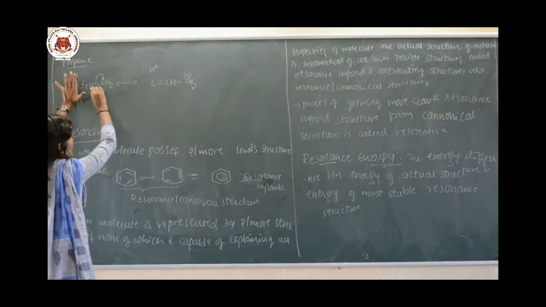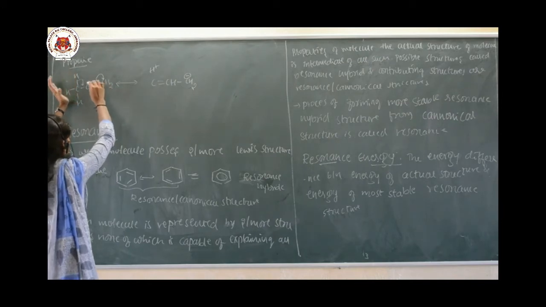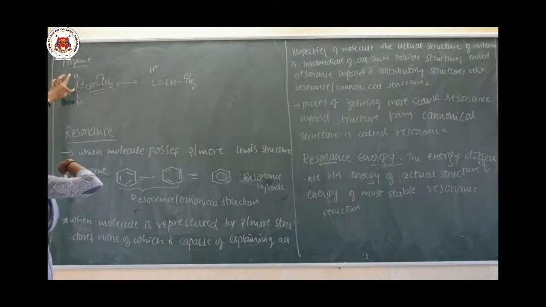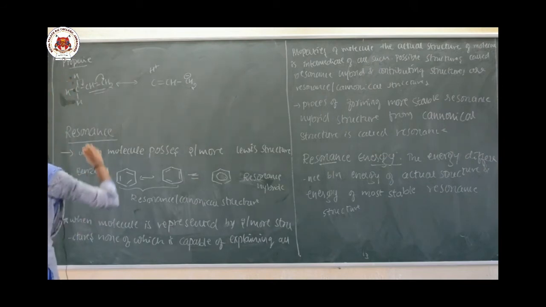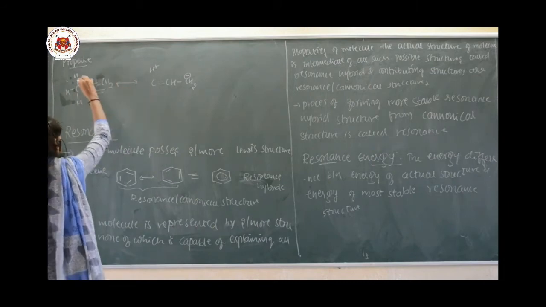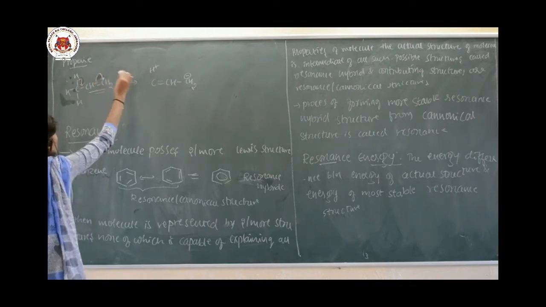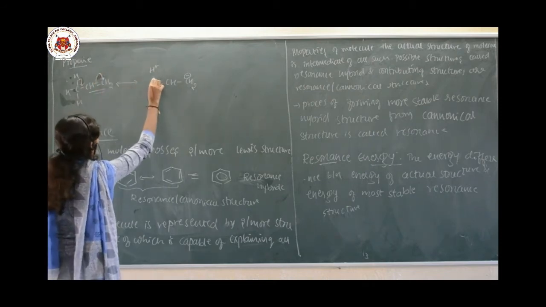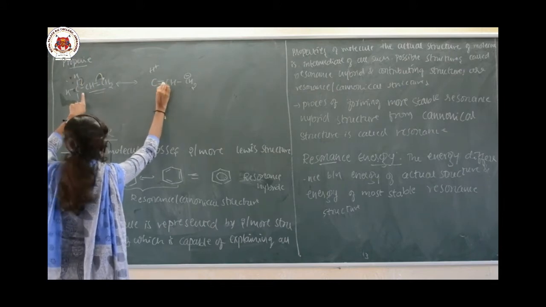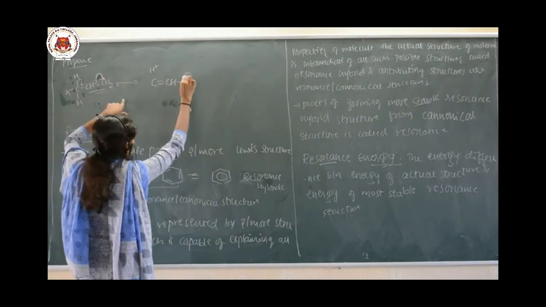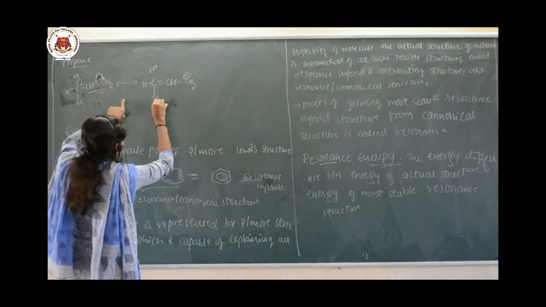CH double bond CH2 is the alkene, and to this an sp3 hybridized carbon is attached. This sp3 hybridized carbon carries the sigma electrons and it carries the alpha hydrogen. Suppose in the first structure this hydrogen is in conjugation, then this double bond is shifted here, so this hydrogen gets free. In between these two carbons there is a double bond, and this is the CH as it is, and this bond is shifted here, meaning it is going to get the negative charge. Am I right?